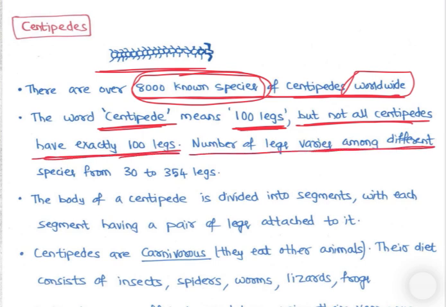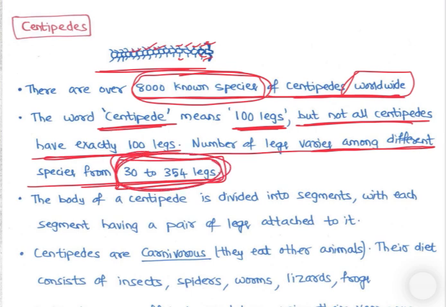The number of legs varies among different species from 30 to 354 legs. Now see, these are all the legs. Those with hundreds of legs are called centipedes. And we have centipedes and millipedes too. Centipedes are carnivores, millipedes are detritivores.